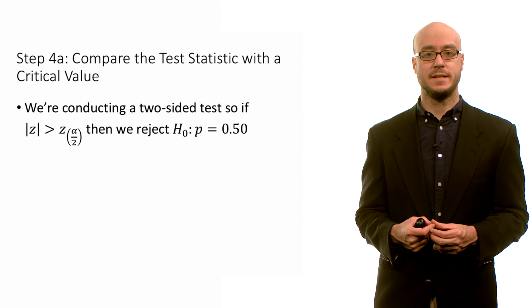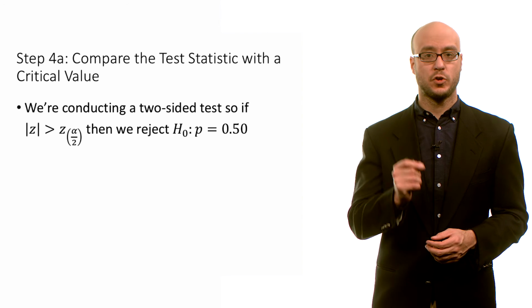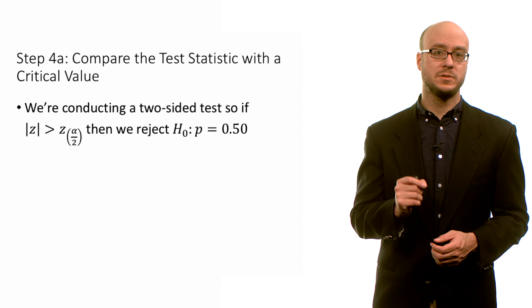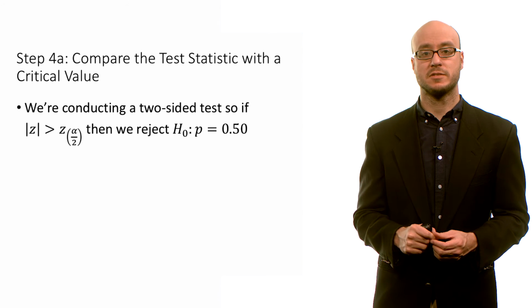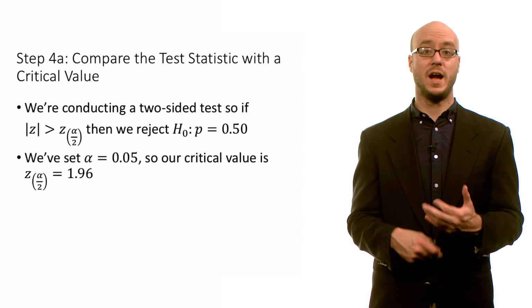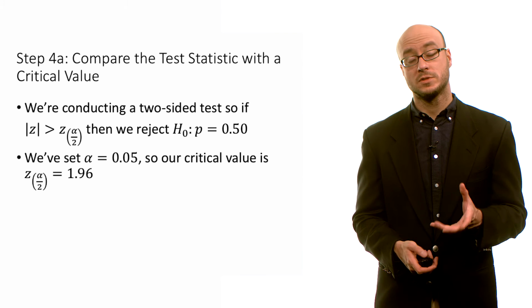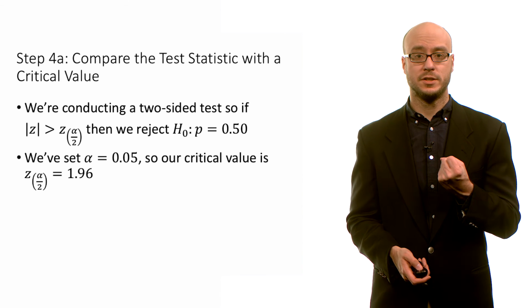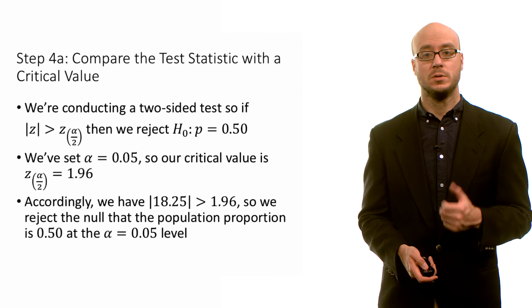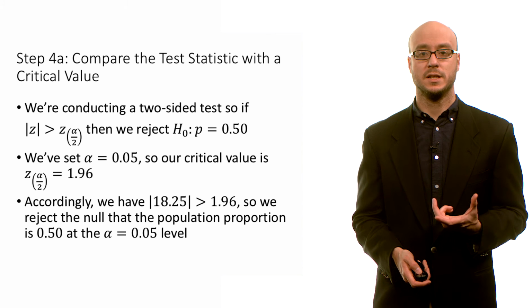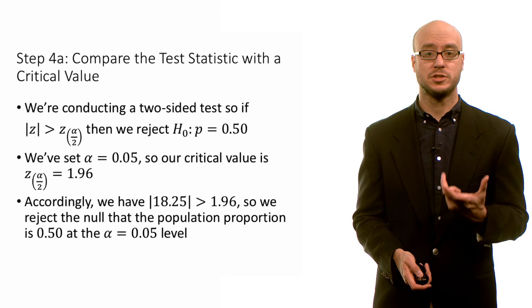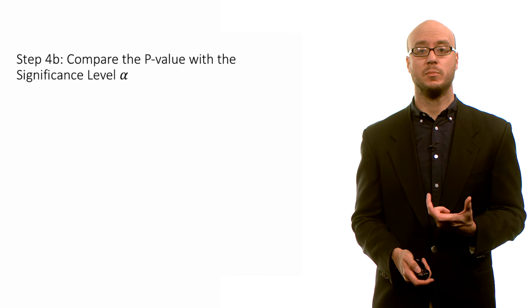So we're conducting a two-sided test. So the critical value is going to be based on this: if the absolute value of the z-test statistic is greater than z alpha divided by 2, then we're going to reject the null, that the population proportion is 0.5, that Americans are evenly split. Since we set alpha to 0.05, alpha determines our critical value, and that critical value is 1.96. So the absolute value of our z-test statistic is 18.25. That's greater than 1.96, so we reject the null that the population proportion is 0.5 at the alpha 0.05 level.